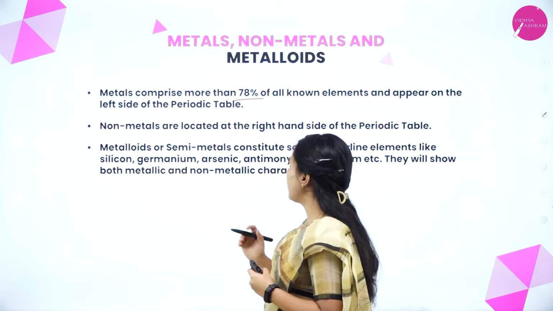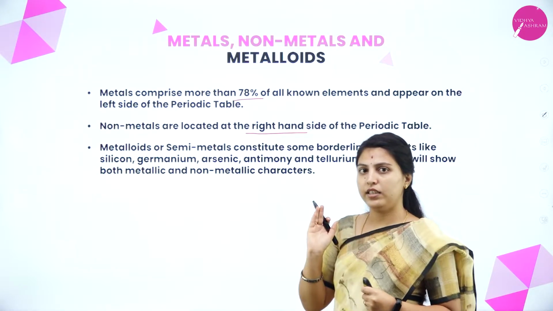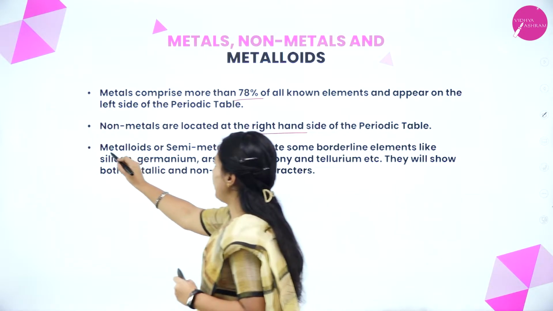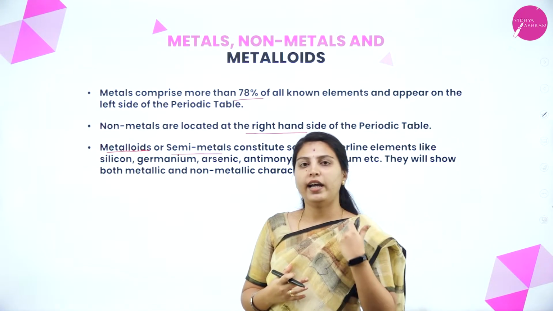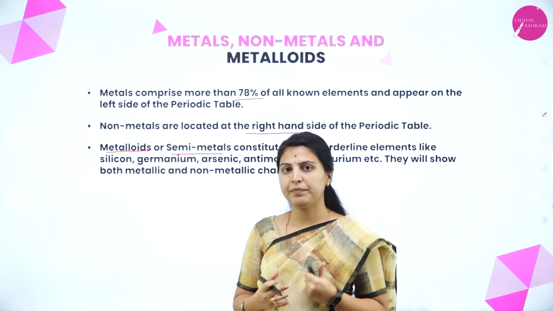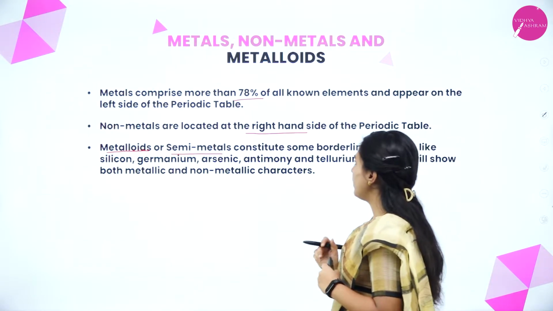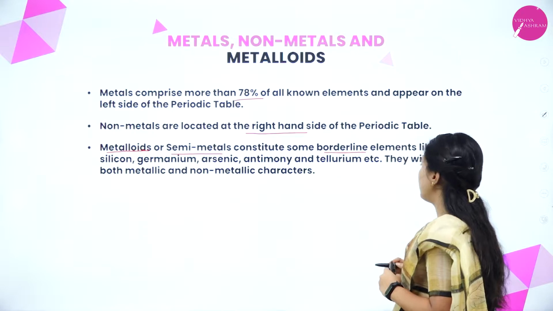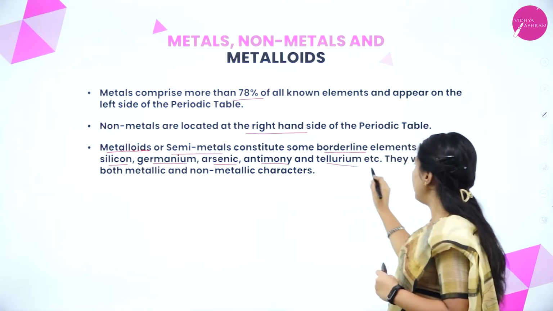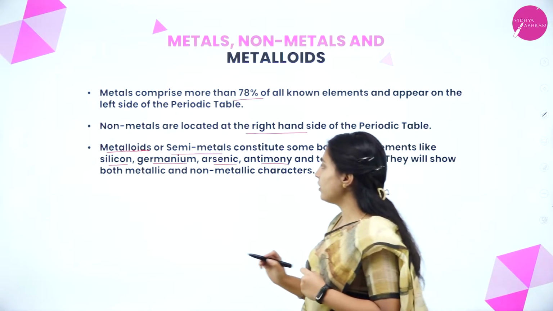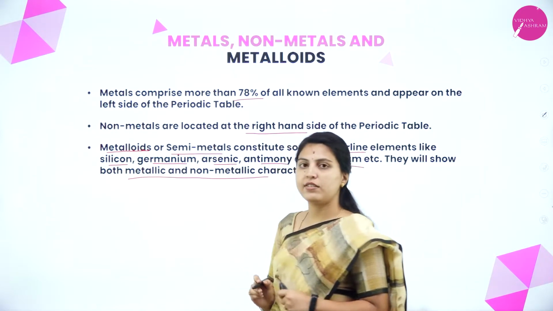Non-metals are located at the right hand side of the periodic table. And what are metalloids or semi-metals? They have both metallic character and non-metallic character. Metalloids or semi-metals constitute some borderline elements like silicon, germanium, arsenic, antimony and tellurium, etc. They show both metallic and non-metallic characters. That's why they are called semi-metals or metalloids.